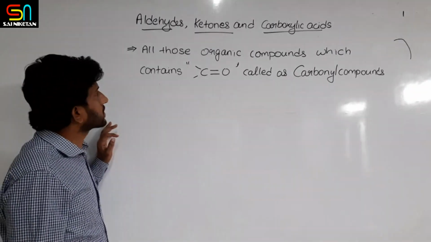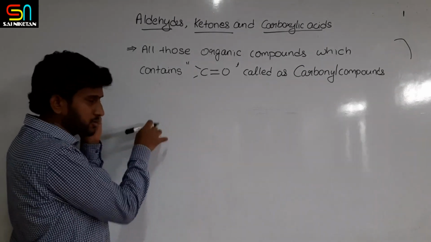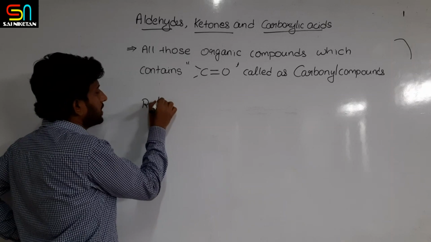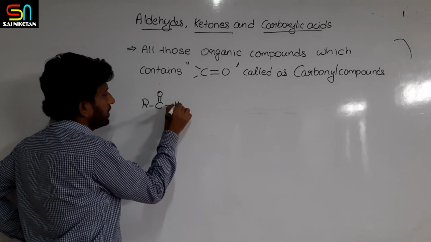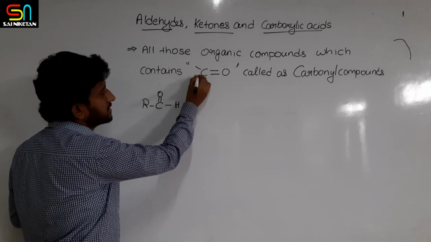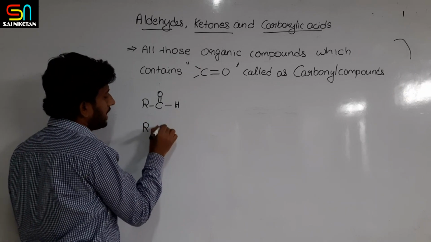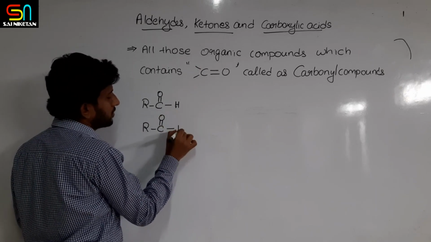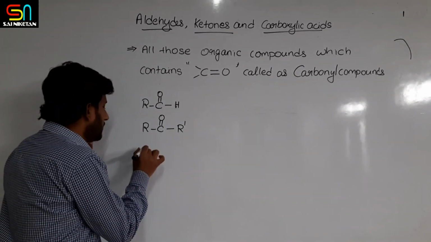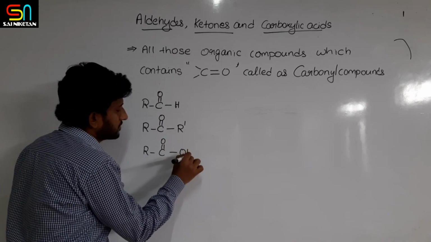Okay. Now, carbonyl compounds are a large variety. For example, I'll write a few types of carbonyl compounds here. RC double bond OH, if one group attached is R and another group attached is H. Another possibility, RC double bond O, another R, an alkyl group. Another, RC double bond O, OH.